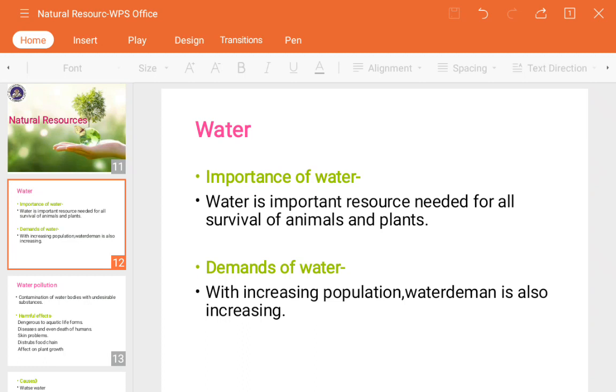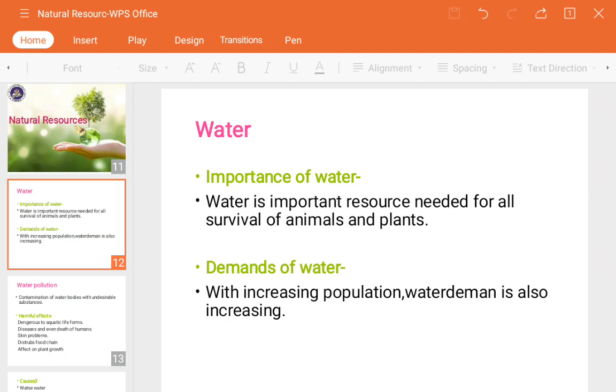So not only for human beings, it's required for all animals and plants, because we know that plants require water, then only they can grow. From that water only they consume the minerals, nutrition and all the chemicals which are required for growth and development.